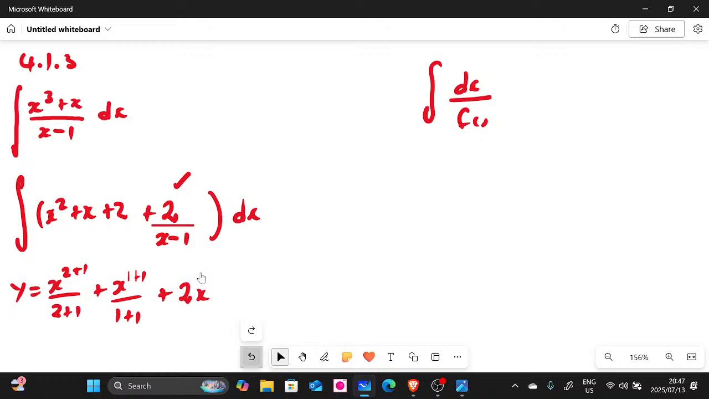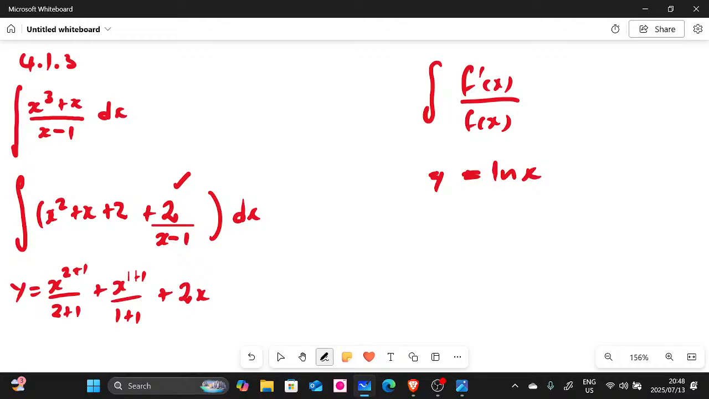Oh, let me go back, guys. I made a mistake. It's actually f of x prime over f of x. There we go. So when we have this, the integral there is going to be y, ln x, basically.